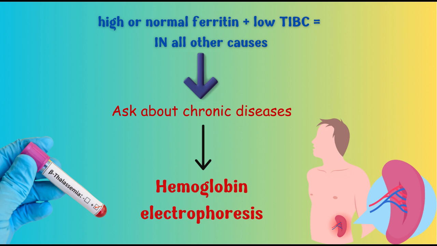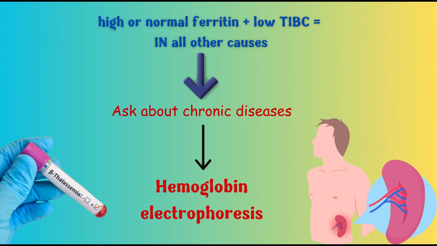If I don't find any chronic disease, I cannot exclude thalassemia. I will examine the spleen to see if it is enlarged, since in thalassemia the spleen also becomes enlarged, splenomegaly. But in thalassemia trait, the spleen may not be palpable or enlarged.